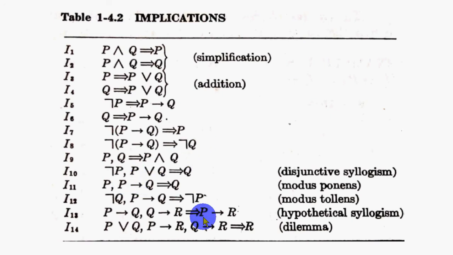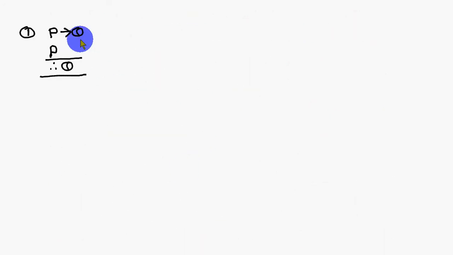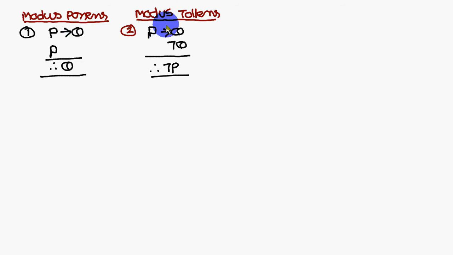There are some implications. Let us discuss some of the most important implications. Modus ponens: this one I have already discussed using one example. If Ramu is a good boy, then Sita is a good girl. That model you call modus ponens. Okay, next one is P conditional Q and not Q. If you come across premises like this, the conclusion is not P. How? Q and Q will get cancelled, and the not goes to the P. That means not P.